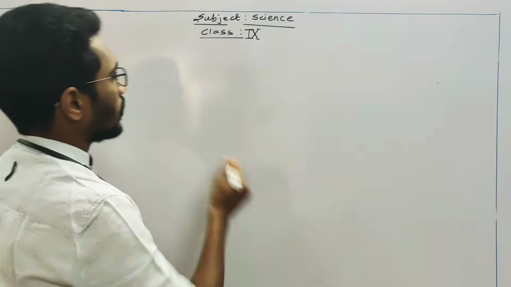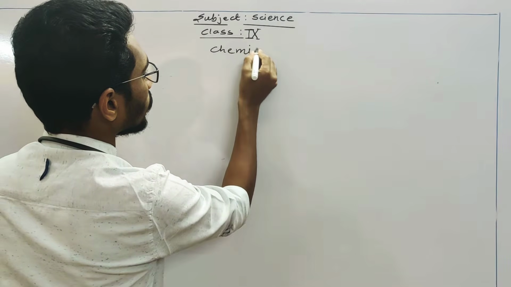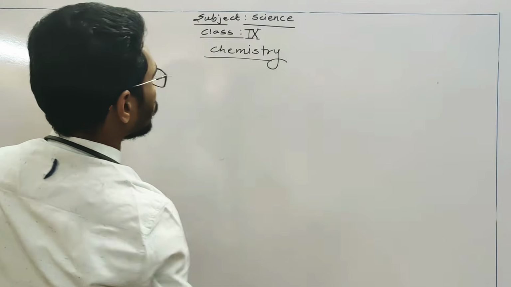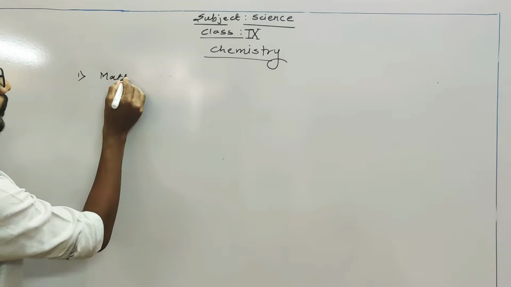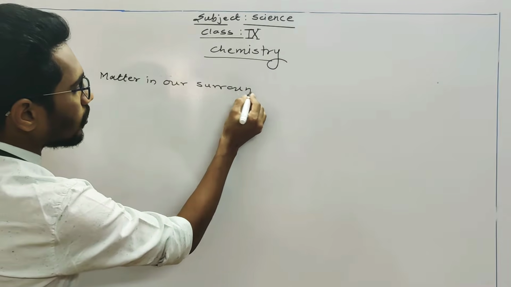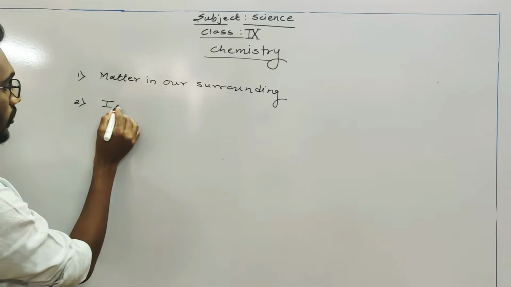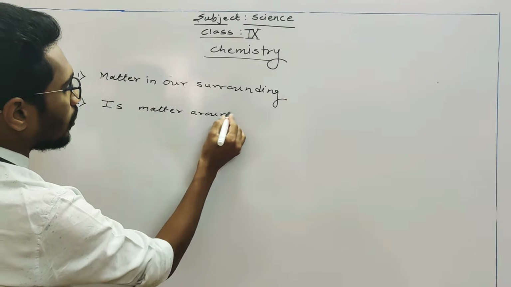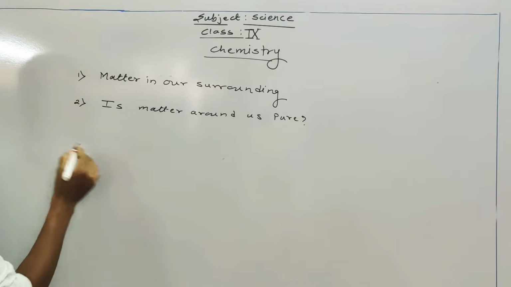So this year under the subject science class 9, in chemistry we are having 4 different chapters. The first chapter is matter in our surrounding. Second chapter is matter around us pure? Actually it is a question for you.